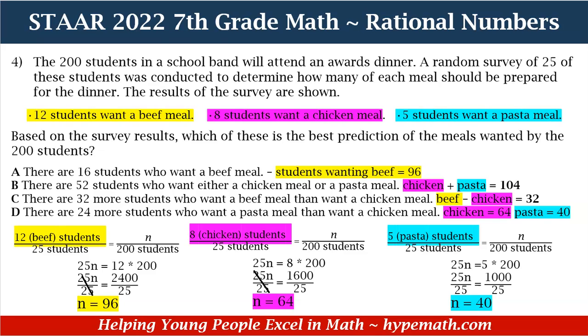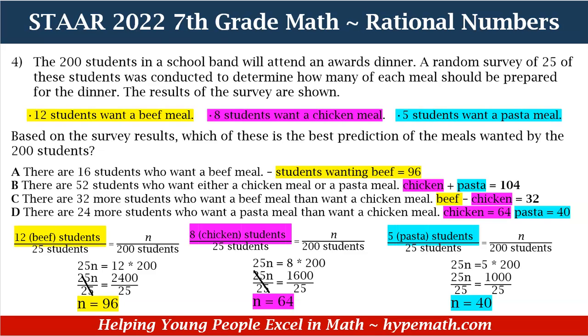Lastly, we have the 5 students that wanted the pasta meal, okay? So we have the pasta meal is 5 over 25 equals N over 200. And again, the N will determine the number of students that want the pasta meal out of 200 students. And it's a prediction, okay? So we need to cross multiply. 25 times N, which is 25N, is equal to 5 times 200. And so we'll have 25N is equal to 1,000.